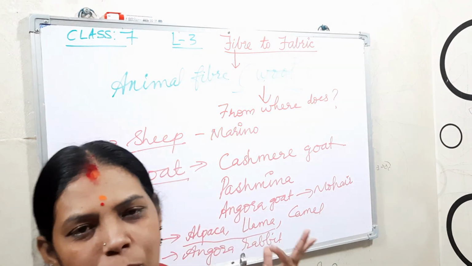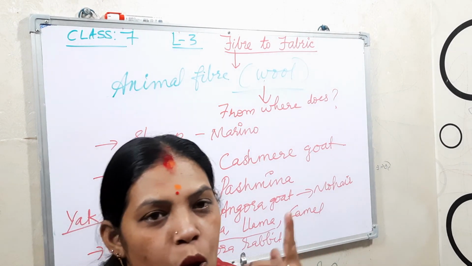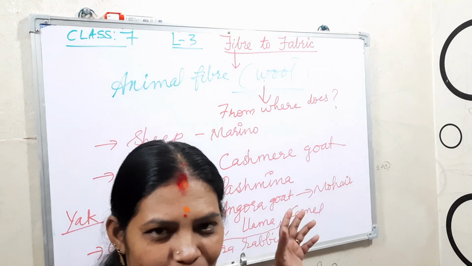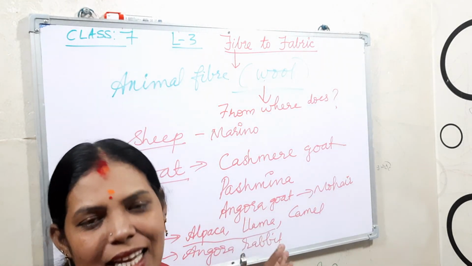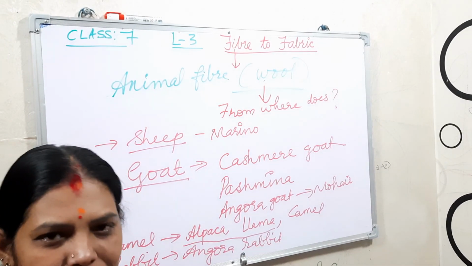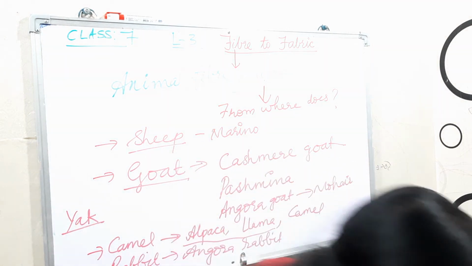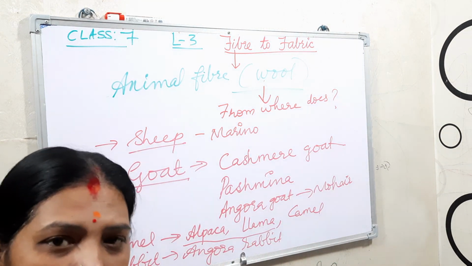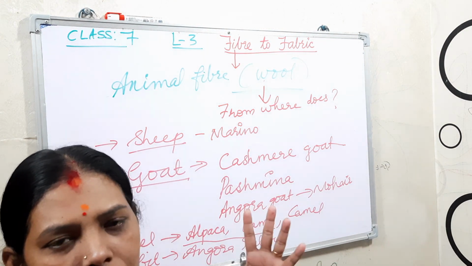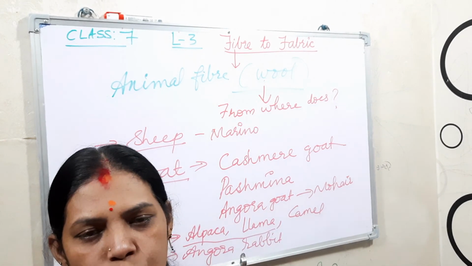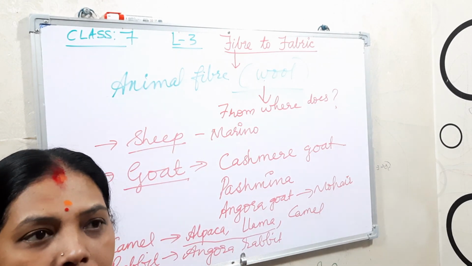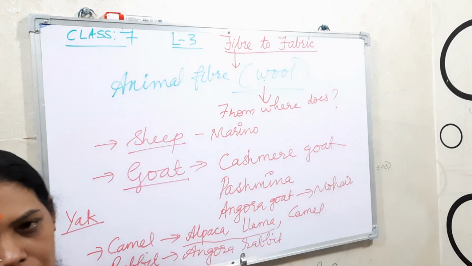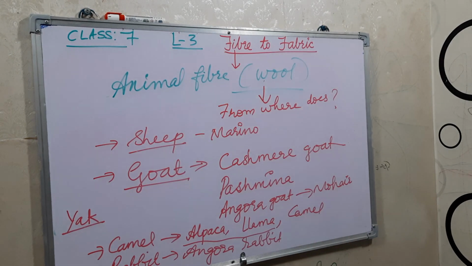Mainly when you hear about wool, who gives the wool, you will say sheep only. But not only that, these other animals are also giving wool to us. Okay, understood? In the next video I will explain about breeding, how we can get good quality wool by breeding, and the process also. Till then, children, read the chapter thoroughly and learn it. Okay, thank you.